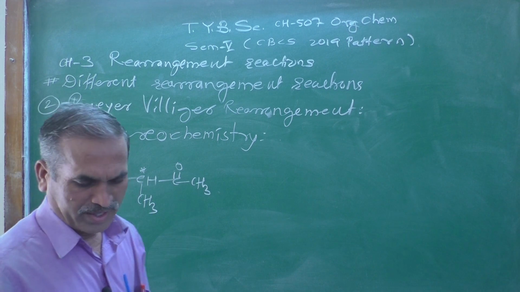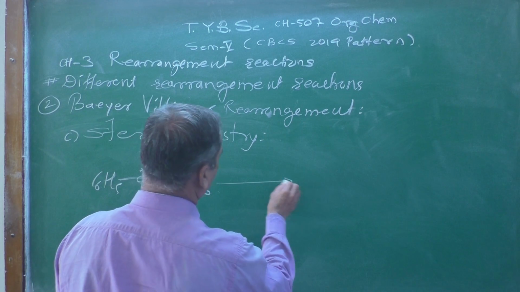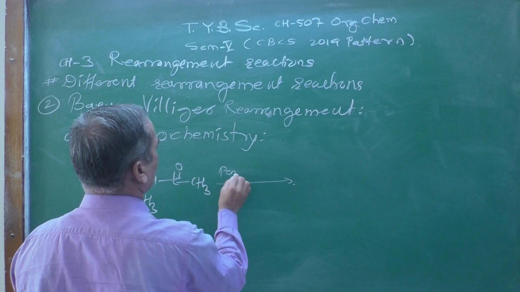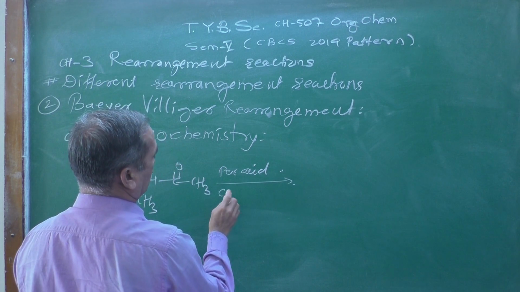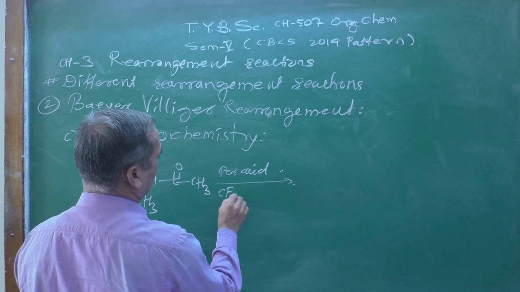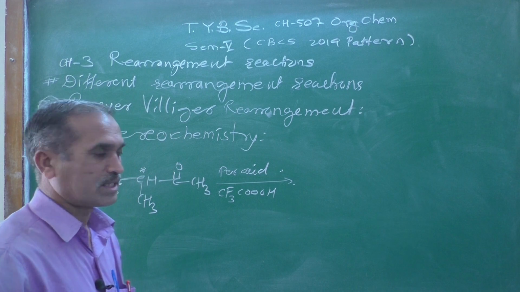Now when it is treated with a peracid, generally here the peracid, suppose let us see here, is CF3COOH, that is trifluoroperacetic acid.